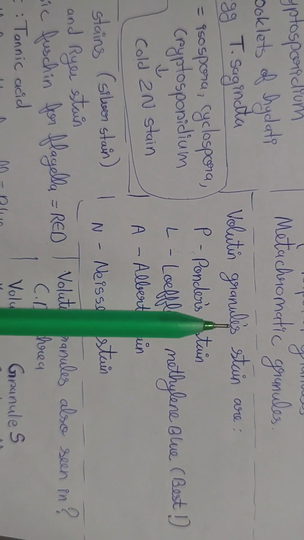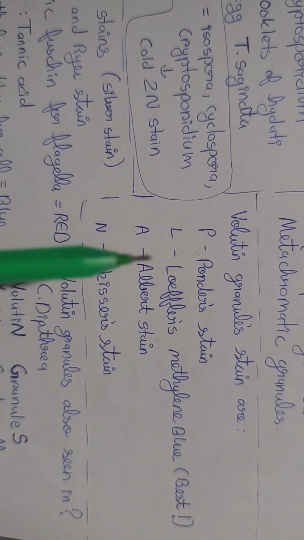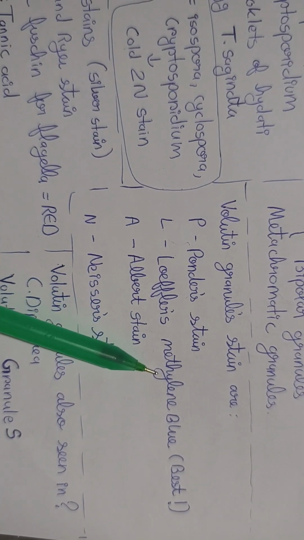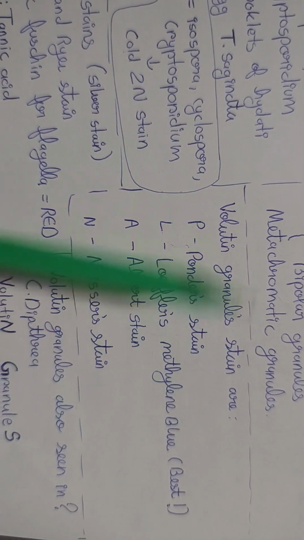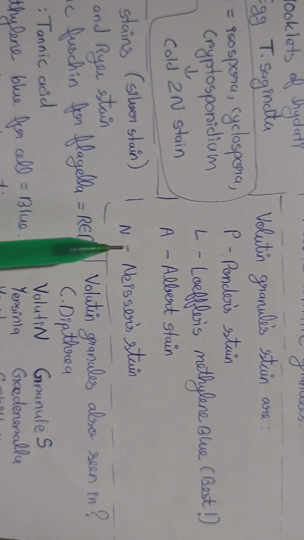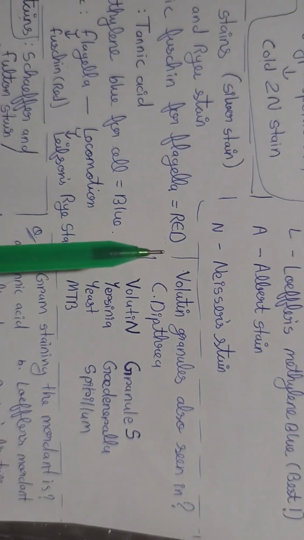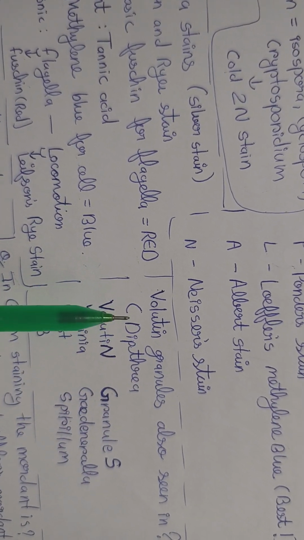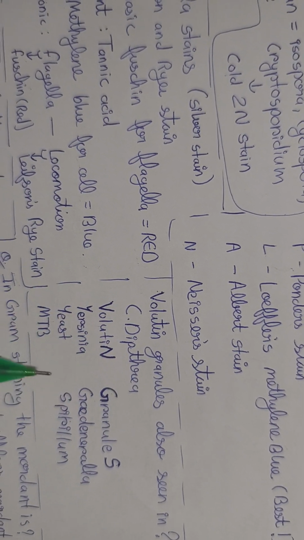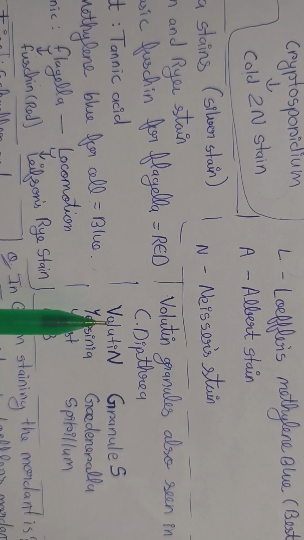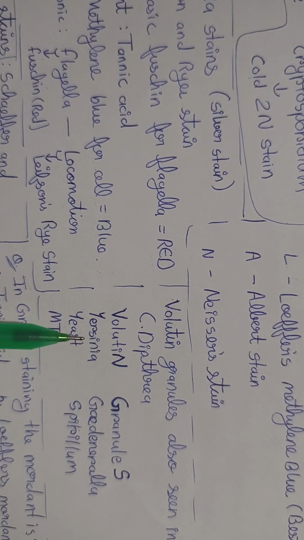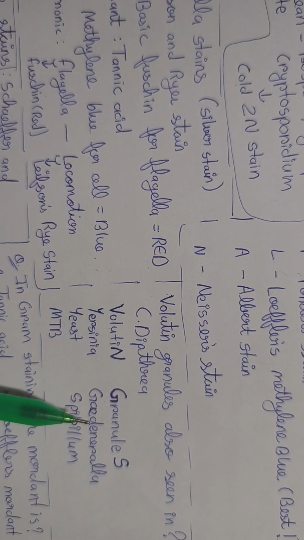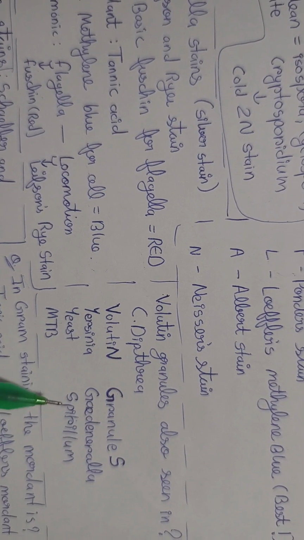Volutin granules can be stained by Ponder stain, Loeffler's methylene blue stain. Loeffler's methylene blue is considered the best stain for volutin granules. Albert stain, Neisser stain. Then volutin granules are seen along with Corynebacterium diphtheriae, also in Yersinia, yeast, Mycobacterium TB, Gardnerella, and Spirillum.